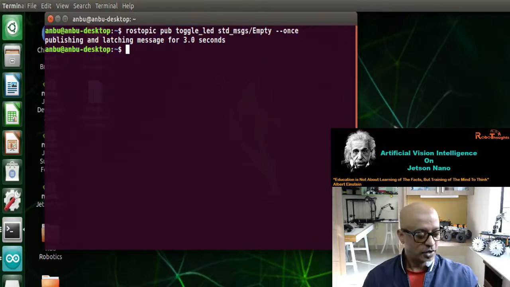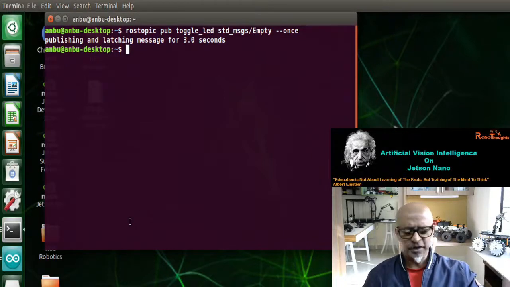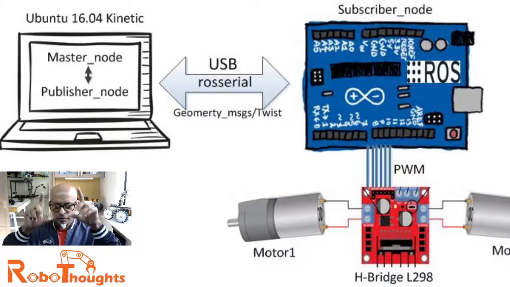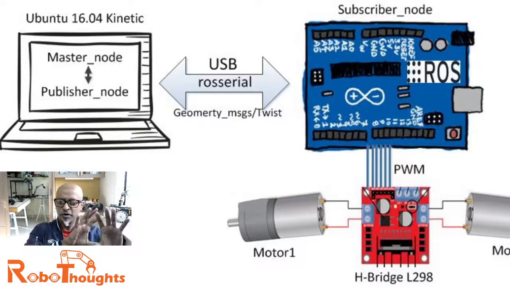That's it. So guys, I hope you understood this example. It's very simple and very clean to understand. And in this particular topic, what is a publisher and what is a subscriber, you need to understand this architecture. With multiple terminal windows open, each terminal will have its own commands, and those are the commands which you saw just now. First you need to launch ROS, and then a separate command to execute, a separate command to publish, and a separate command to subscribe.